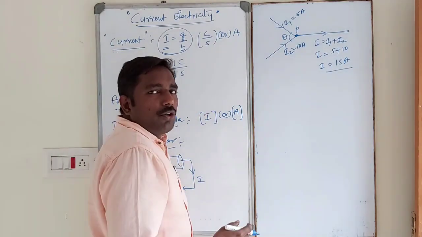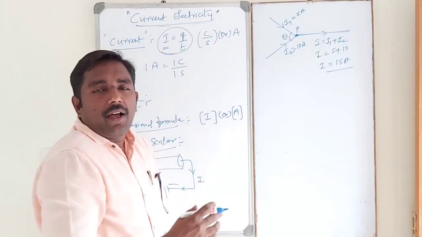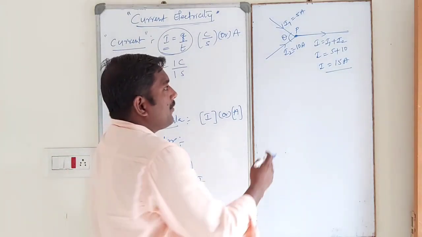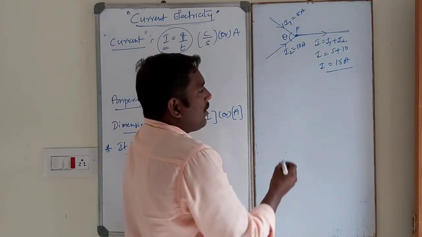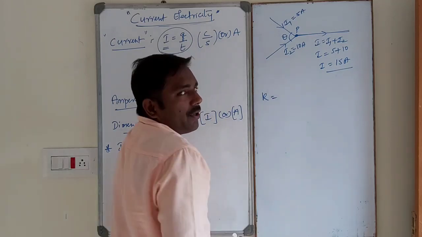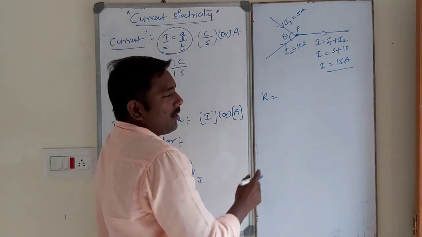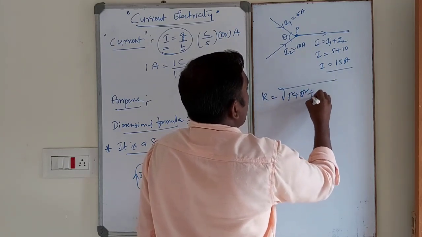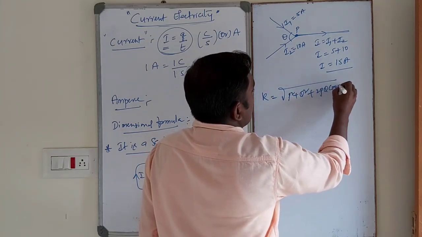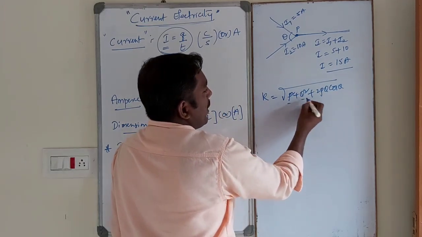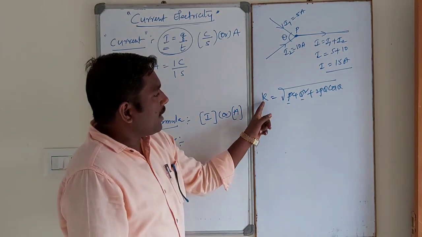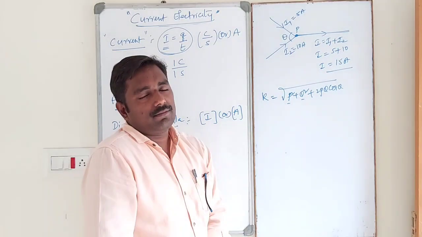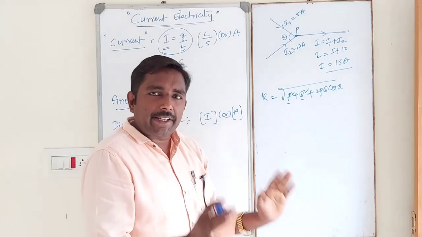But according to the parallelogram law of vector addition, in this case, dear students, we already know the resultant vector R is equal to the square root of P square plus Q square plus 2PQ cos theta. P and Q are two vectors. The resultant vector depends upon the angle between P and Q. That's why R is a vector quantity.